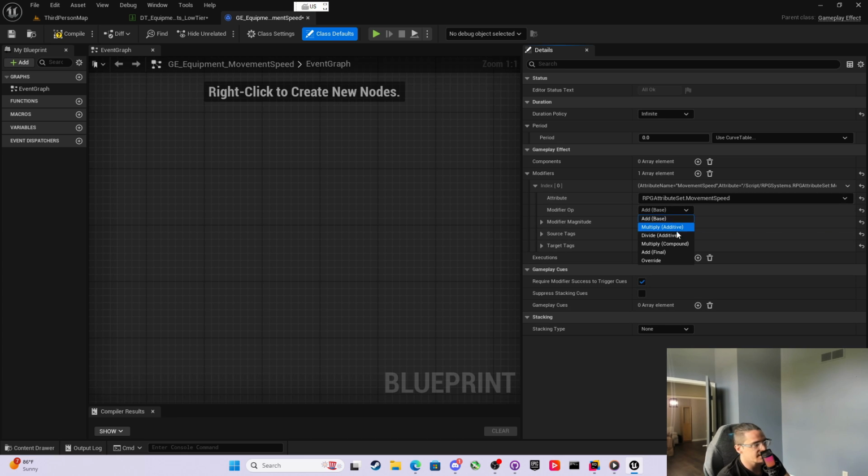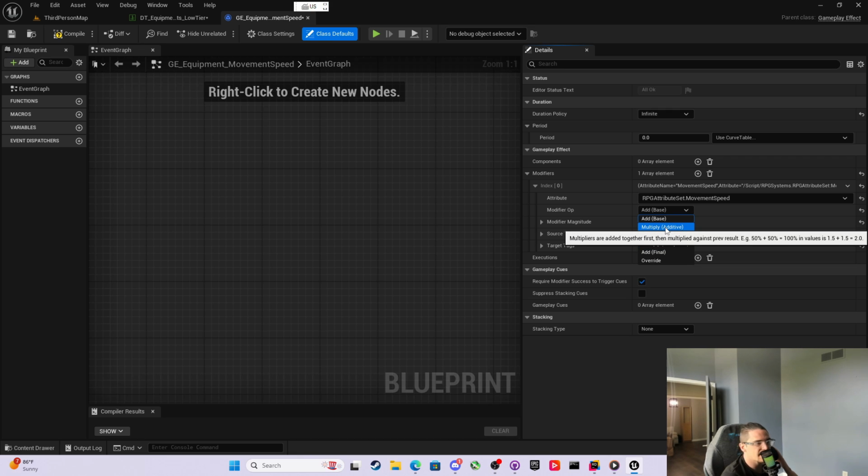But in 5.6, we now have some new ones which are pretty cool. So we used to only have add, multiply, divide, and then override, right? And they added multiply additive, multiply compound, divide additive, add final, and add base. They added these and broke it down a little bit more. But the biggest one you really want to care about is the multiply additive versus the multiply compound, which is the biggest deal when you're handling multipliers.